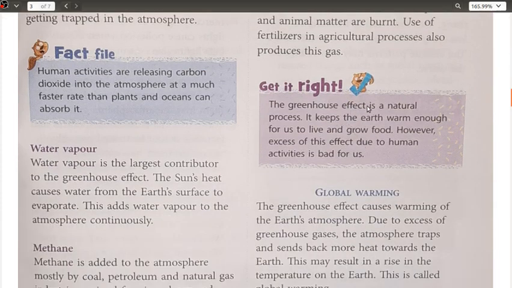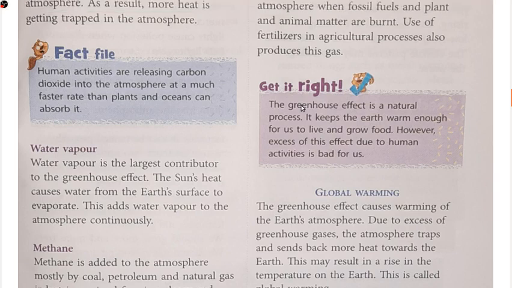The greenhouse effect is a natural process. It keeps the earth warm enough for us to live and grow food. However, excess of this effect due to human activities is bad for us. अब देखिए, ग्रीन हाउस इफेक्ट है क्या, ये एक नेचुरल प्रोसेस है जो कि अर्थ को एक राइट टेम्परेचर पे रखता है, लेकिन जब इसका एक्सेसिव इफेक्ट हो जाता है ह्यूमंस की वजह से या ह्यूमन एक्टिविटीज की वजह से, then it becomes bad for us, or it becomes detrimental for us, or it starts causing harm to us.